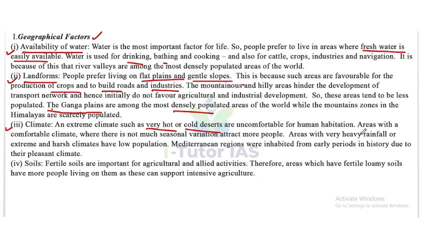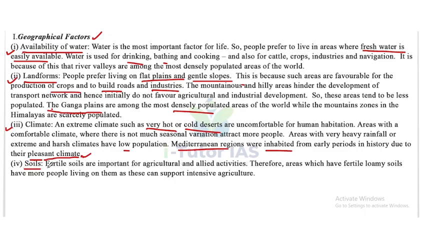Now, areas with a comfortable climate where there is not much seasonal variation attract more people. Areas with very heavy rainfall or extreme harsh climate have low population. Mediterranean regions were inhabited from early periods in history due to their pleasant climate. So that is the influence of climate.